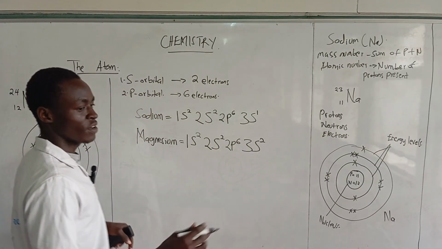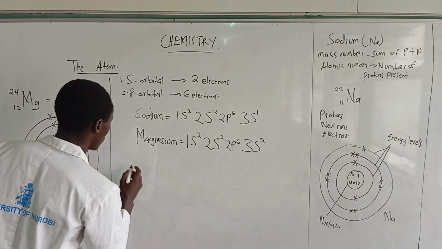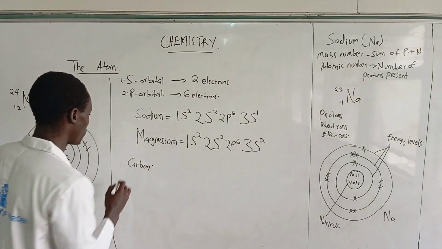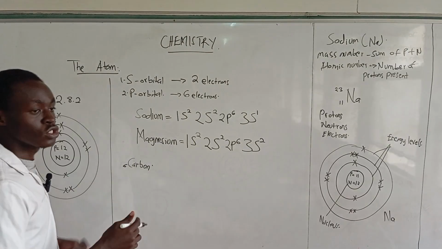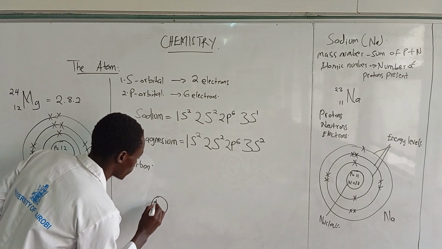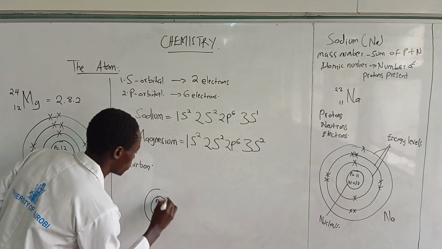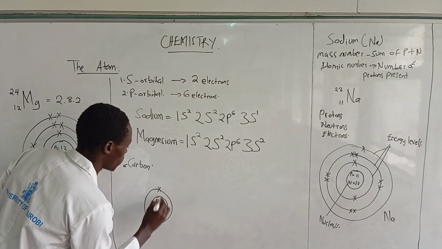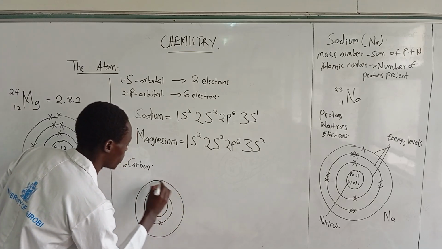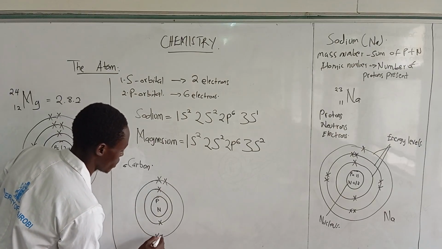So we're working out the ones for the examples we did earlier. Maybe we can try a simpler element, for example carbon. Note that the atomic number of carbon is 6. Let's do the structure of carbon. We have the nucleus showing the protons and the neutrons. The first energy level has 1, 2, and the second energy level has 4 electrons: 1, 2, 3, 4.